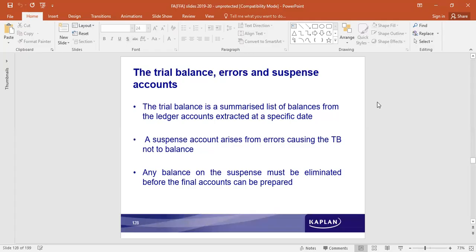The trial balance, errors, and suspense account. What is a suspense account? Students' favorite account is the suspense account. Anything doesn't match, they prepare a suspense account and write it. What is a suspense account?